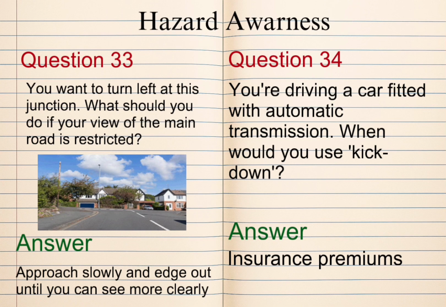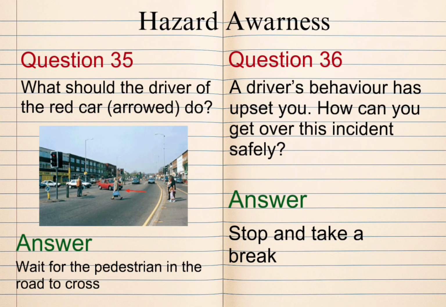Question 34. You're driving a car fitted with automatic transmission. When would you use kick down? Answer: to accelerate quickly. Question 35. What should the driver of the red car do? Answer: wait for the pedestrian in the road to cross.